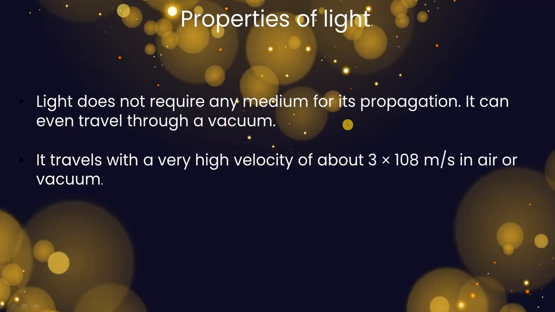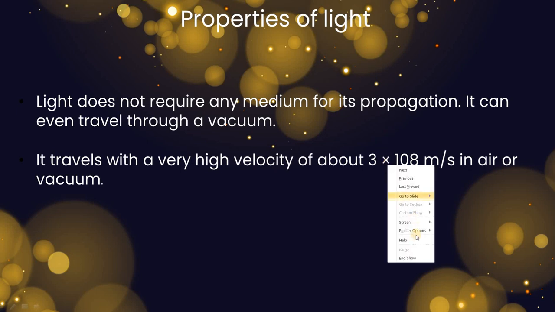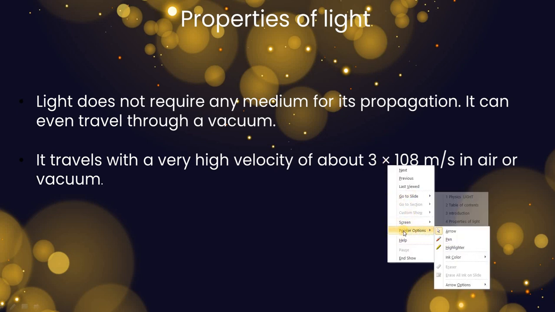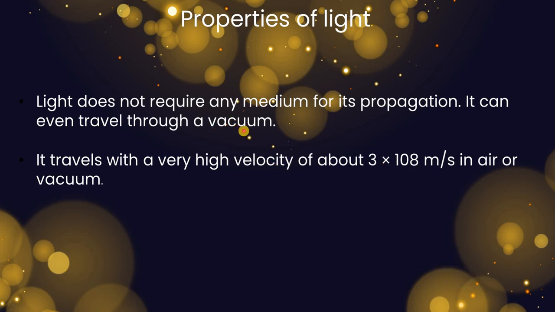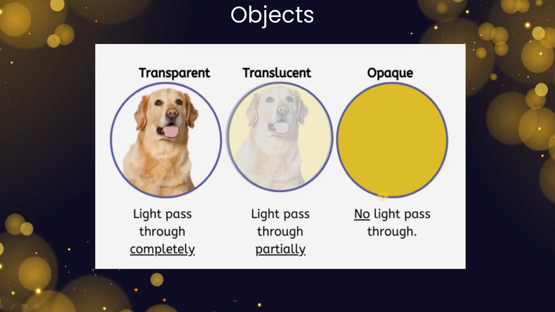And another thing we know is that light can move without a medium. They don't require a medium, right? So light can move even in a vacuum as well. That's why we can see the light coming from the sun. Light has the highest velocity, which is 3 into 10 power 8 meters per second, which is the maximum velocity of light in a vacuum.